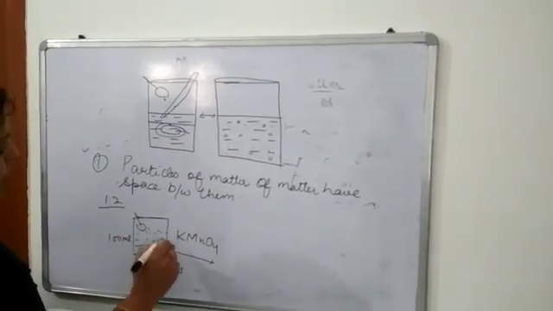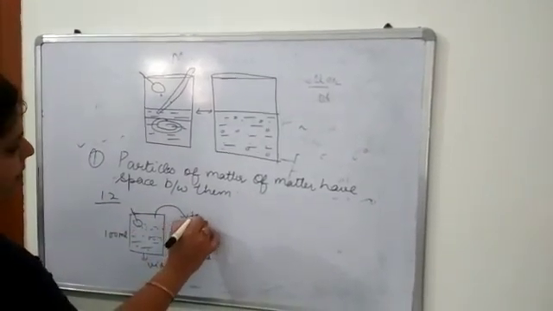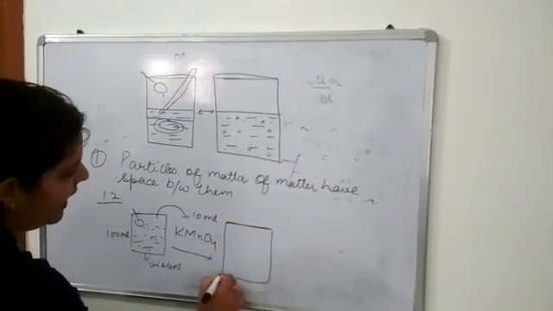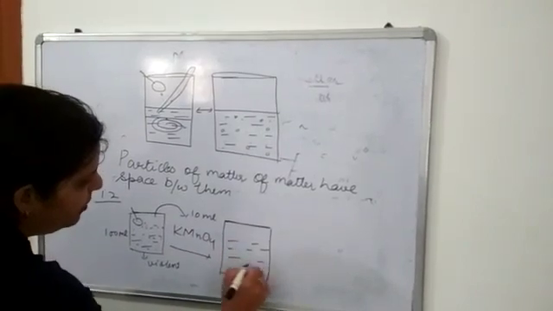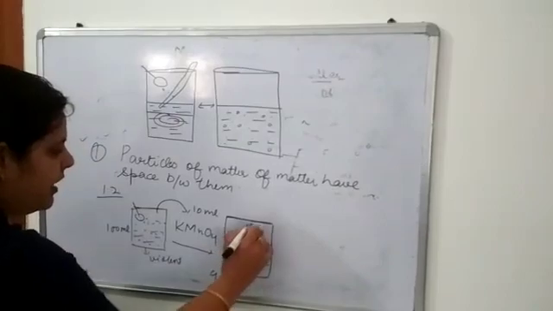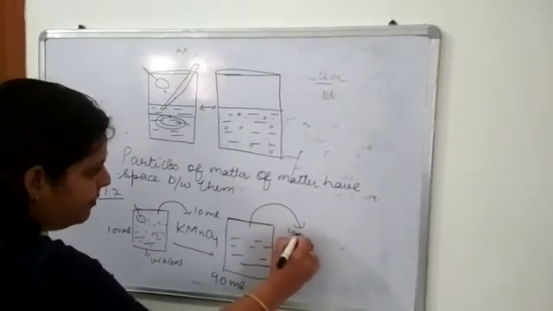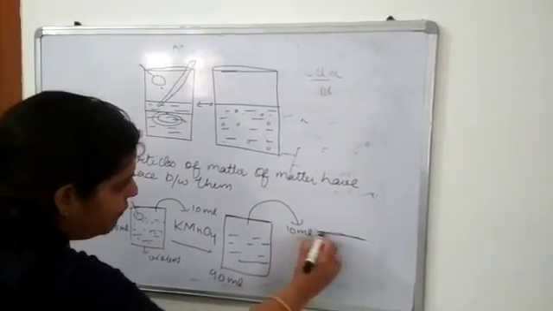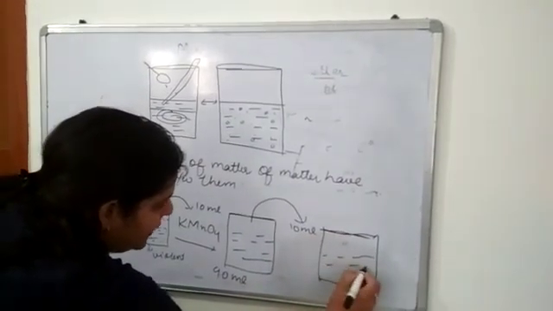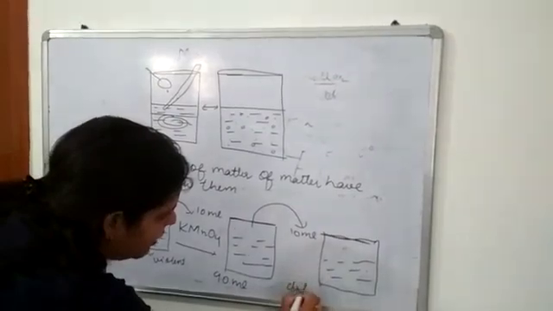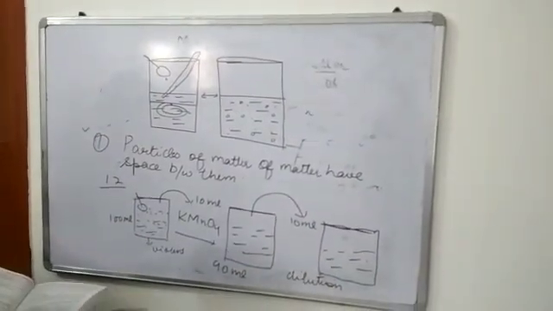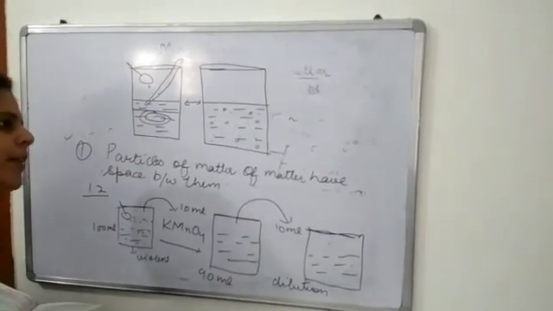So what we will do, we will take 10 ml from this beaker, and in the next beaker we will take 90 ml of water to make again 100 ml. And again we will take 10 ml from this beaker and 90 ml of water in the next beaker. So every time on dilution, meaning on adding water, what we will see is that the color becomes lighter and lighter. It means the particles keep on breaking.